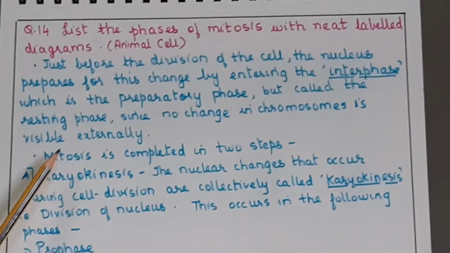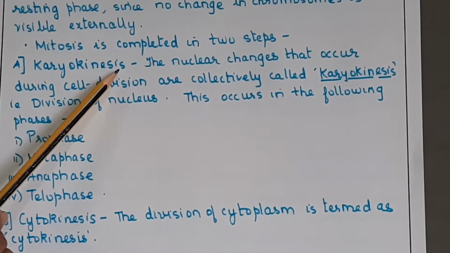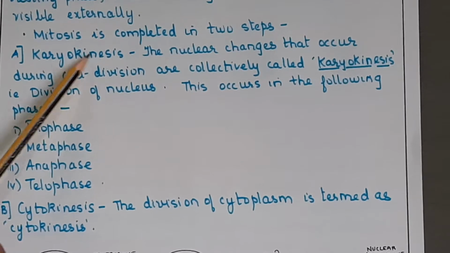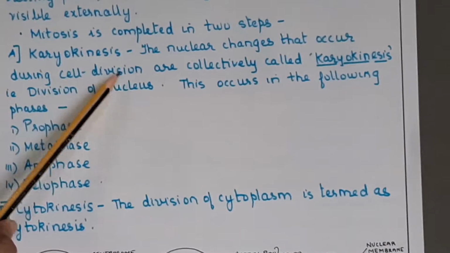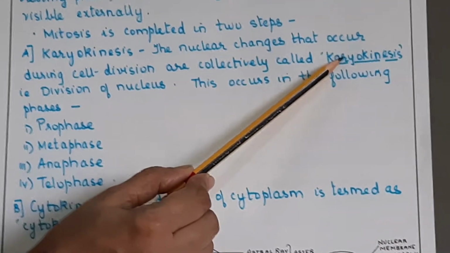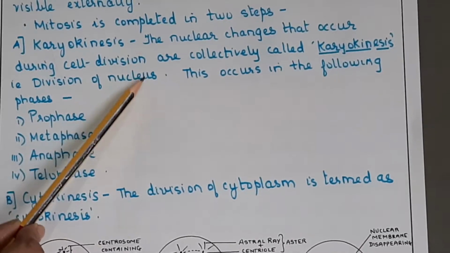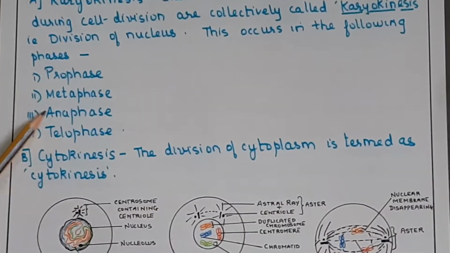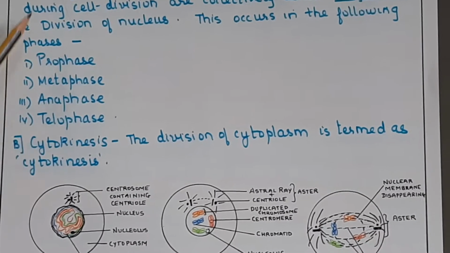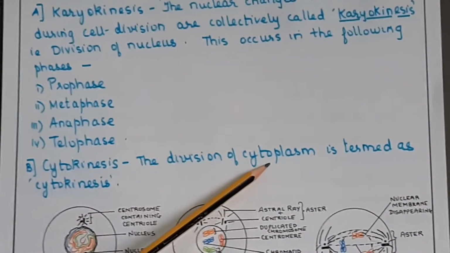Okay. Next, mitosis is completed in two steps. First is karyokinesis. Karyon means nucleus and kinesis means division. So the nuclear changes that occur during cell division are collectively called as karyokinesis. Okay, that is division of nucleus. And this occurs in four main stages, that is prophase, metaphase, anaphase and telophase. And karyokinesis will be followed by cytokinesis, that is division of cytoplasm.